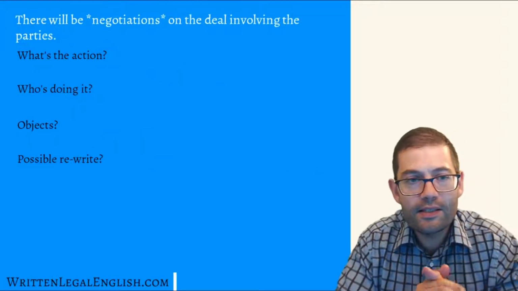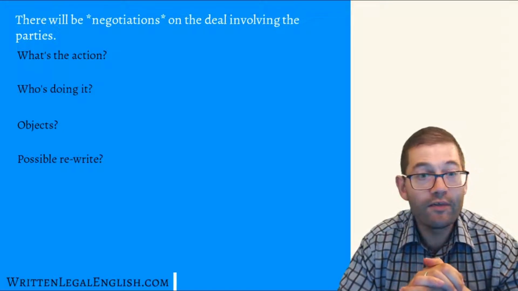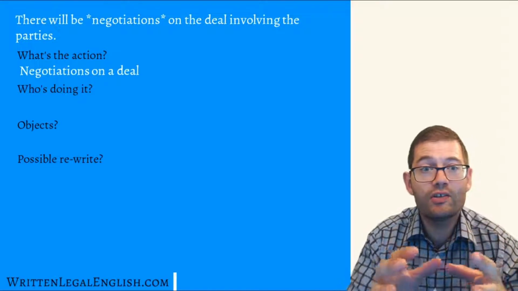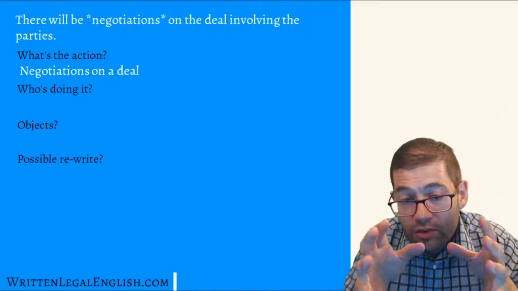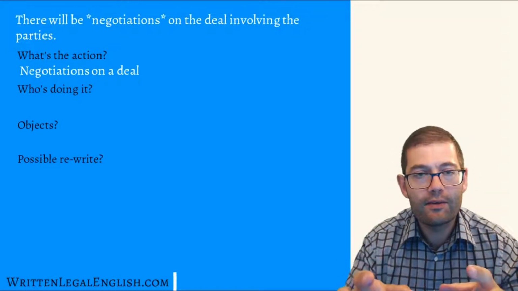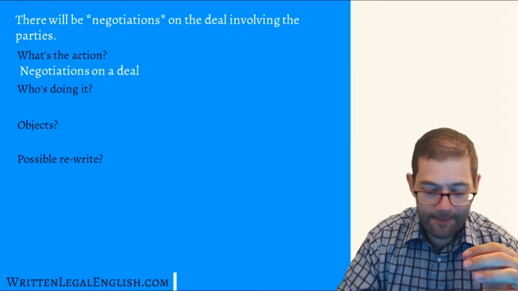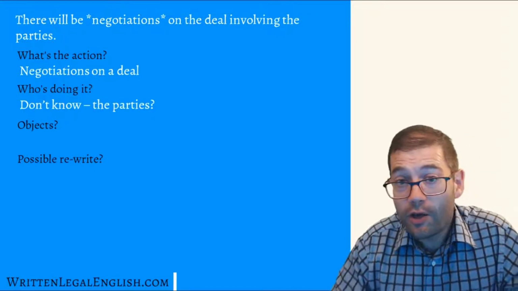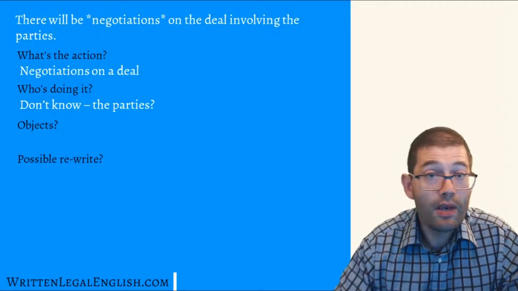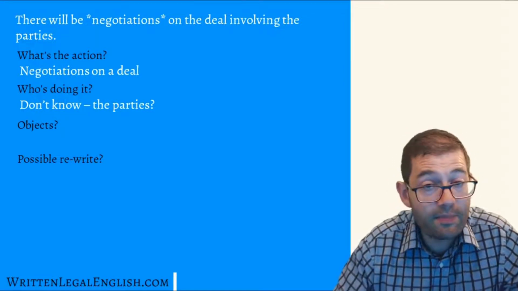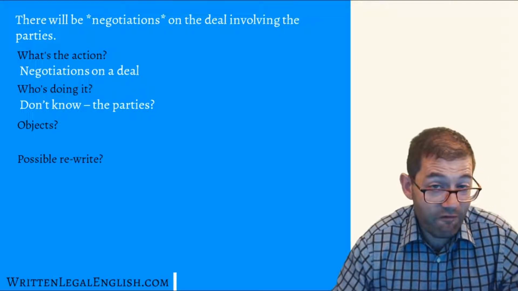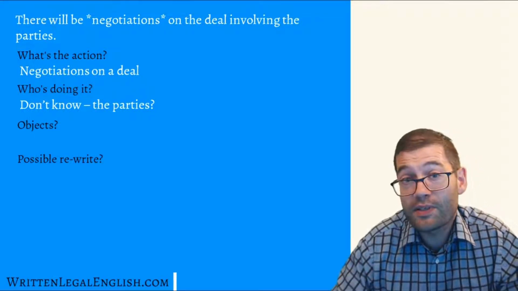The second sentence is: there will be negotiations on the deal involving the party. So we'll ask ourselves again, what's the action? The action is negotiations, or negotiating a deal. So we've got our main verb there. Who's doing it? We don't know. That sentence doesn't tell us who's going to be doing negotiations. Possibly it might be the parties. The parties are mentioned in the sentence, so it might be them. It would be a fair guess, but we can't be 100% sure.